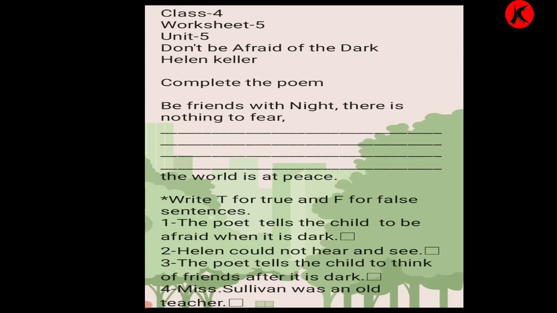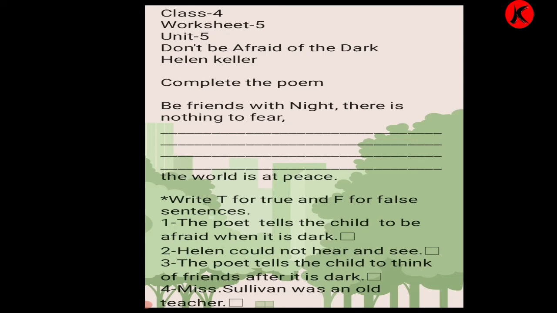Be friends with night, there is nothing to fear. Just let your thoughts travel to friends far and near. By day it does seem that our troubles won't cease, but at night, late at night, the world is at peace. So dear children, you have to learn the full poem and then fill in the missing part after learning the poem.